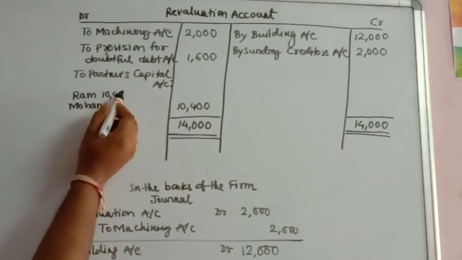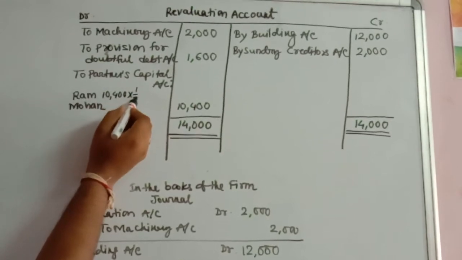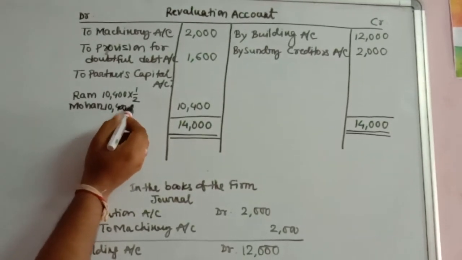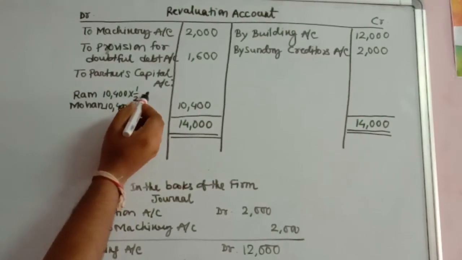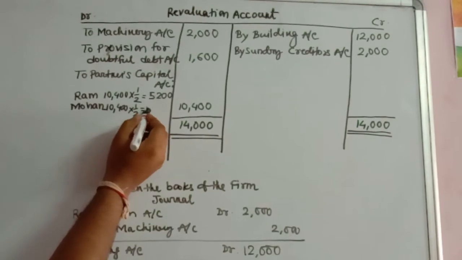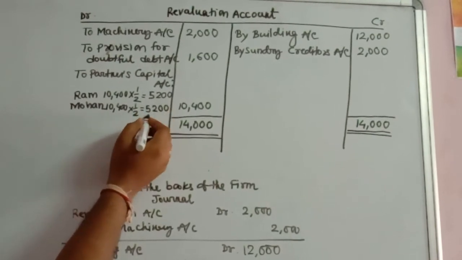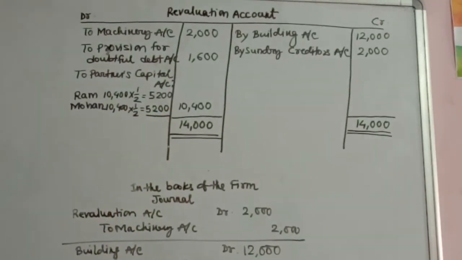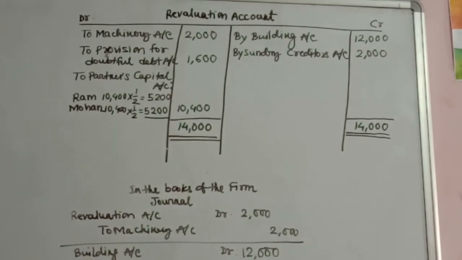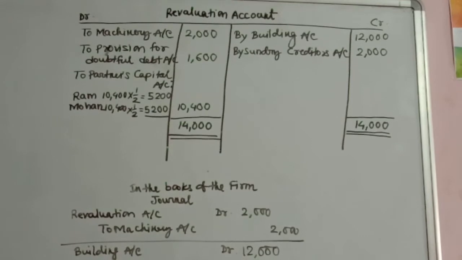So 10,400 into 1 by 2. So it comes up to be 5,200.